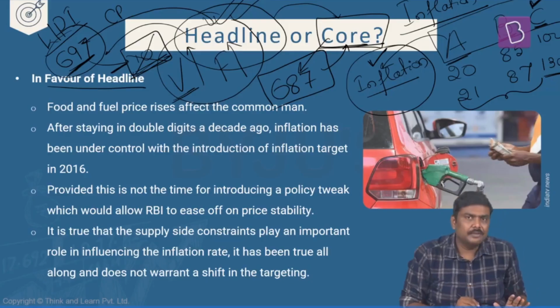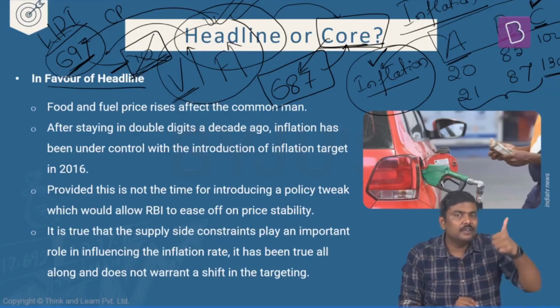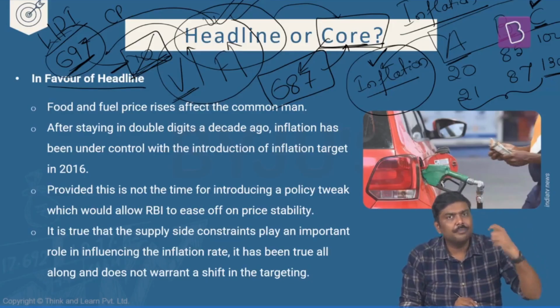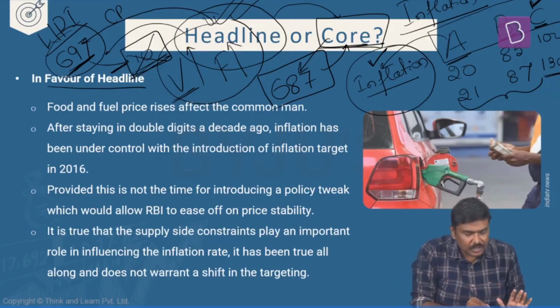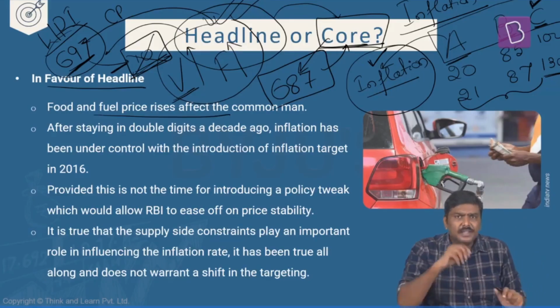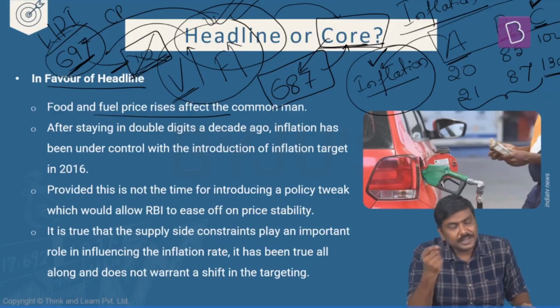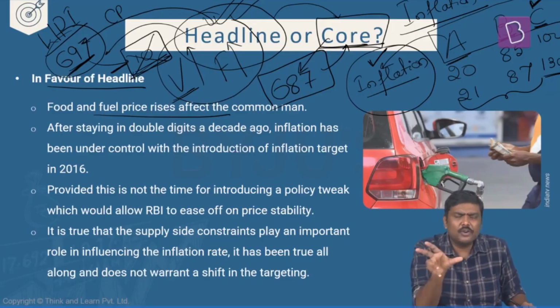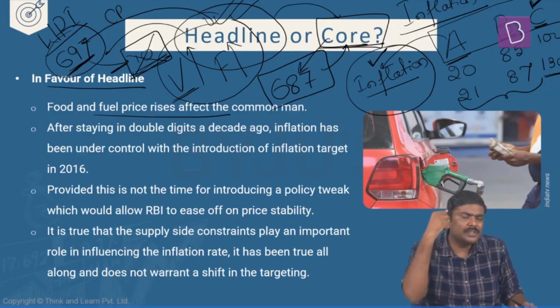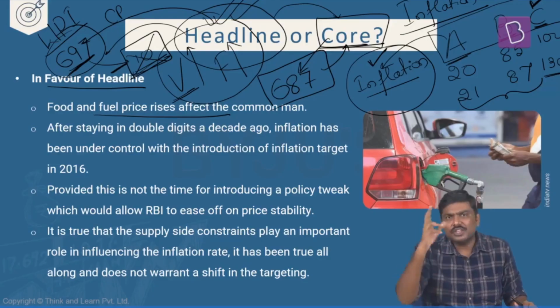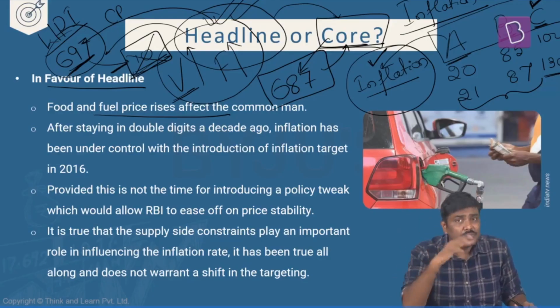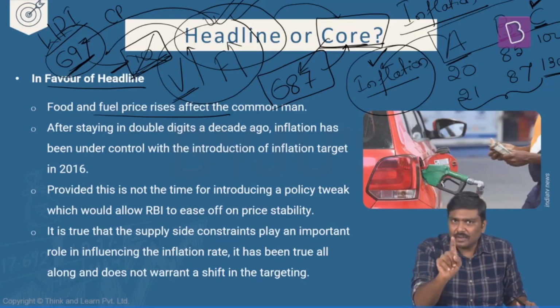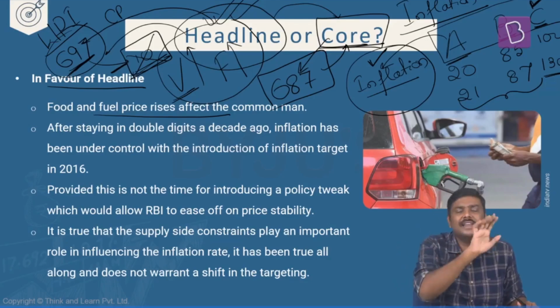I'll focus on two sides here: in favor of headline, and in favor of core. What are the arguments in favor of headline? One, yes, we know these food and fuel prices fluctuate very quickly in the market. These are short-lived. For a very short time period they are high, and for a very short time period they are very low. Yes, we know that. But even after that, we will decide our policy on headline inflation only.